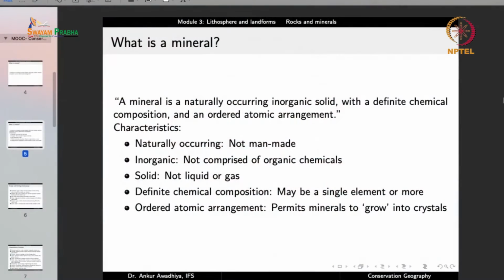Now these crystals can be formed in a solution, or they can be formed when, say, the constituents of the mineral are there in a molten state. So for instance, if we consider lava, so lava has the constituents of a number of minerals, and when the lava cools down, then the minerals, if they are there in the form of a very small crystal, will accumulate their constituents and slowly grow into larger sizes. So these are the characteristics of a mineral. They are naturally occurring, inorganic, solid, with definite chemical composition and ordered atomic arrangement.